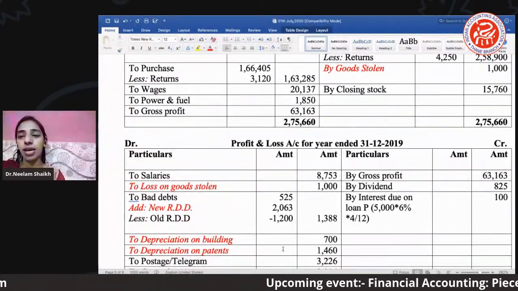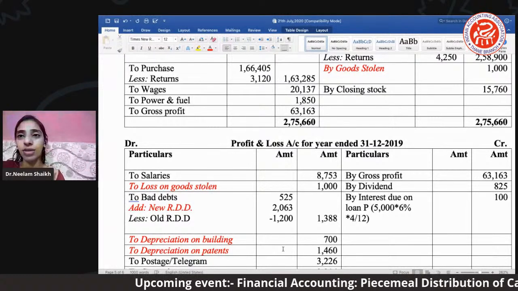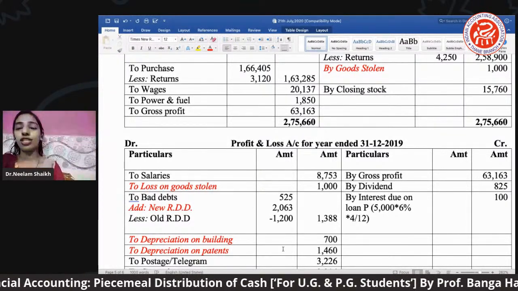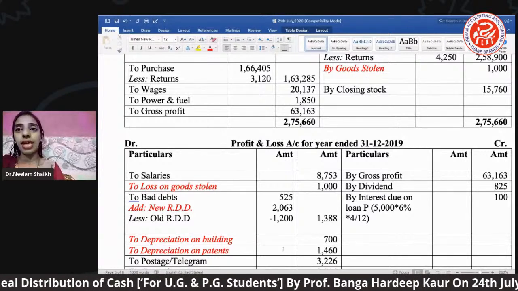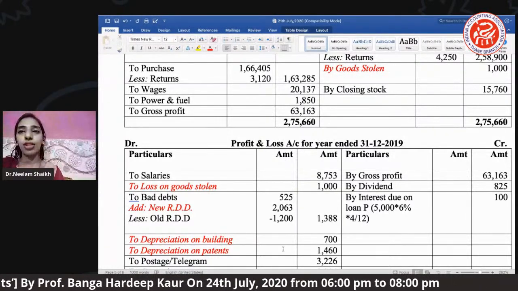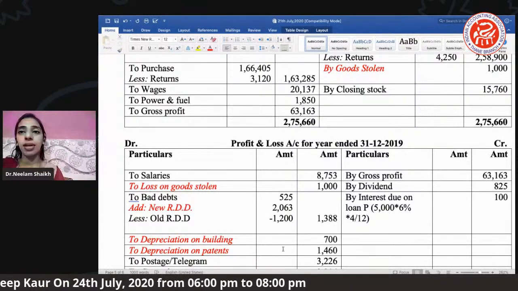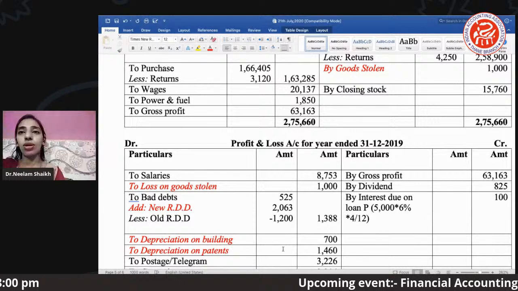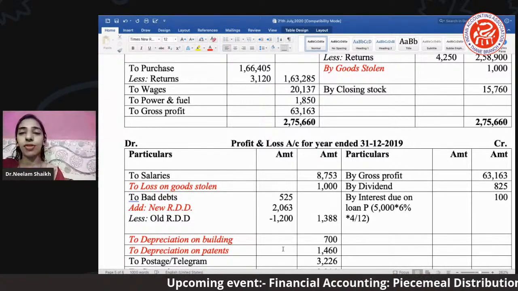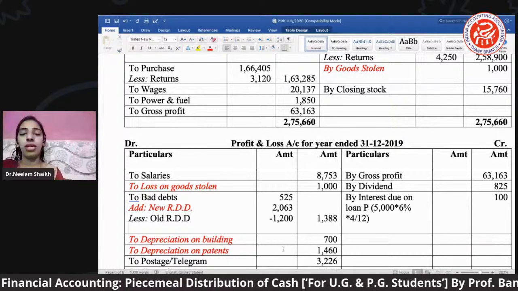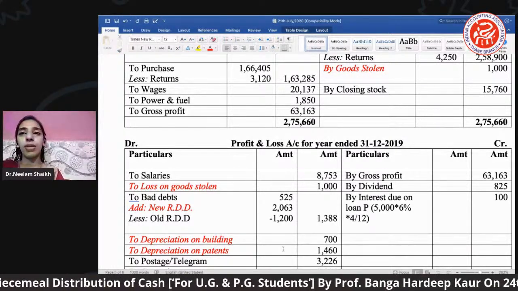Closing stock दिया है आपको. This is not our trading closing stock. This is our adjustment closing stock. ठीक है. So the adjustment closing stock has one effect here, and the second will be posted in your balance sheet. Okay. Like this, make the total, find the difference. The difference is coming 63,163. Okay. So this is your gross profit, or we can say the balance of your trading account. This balance we bring under the profit and loss. यही balance को हमने निकाला है profit and loss में credit side.